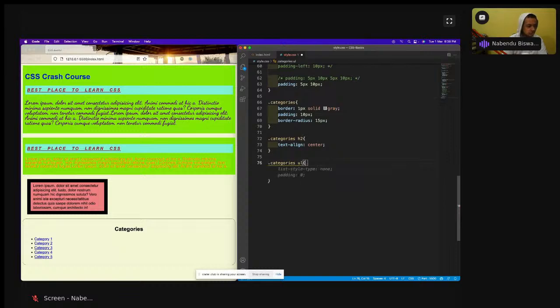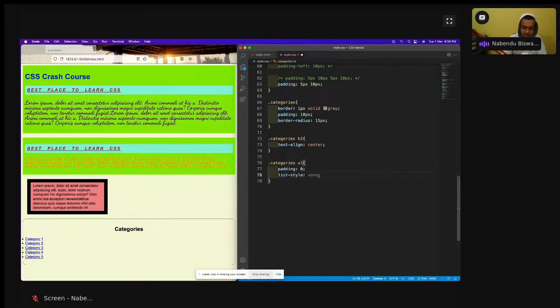Okay, categories ul, and padding of 0. The moment I do this, it will be shifted here, because there is no padding in the unordered list. And this is now going beyond, so it is not looking good. So there is another thing which is known as list style.